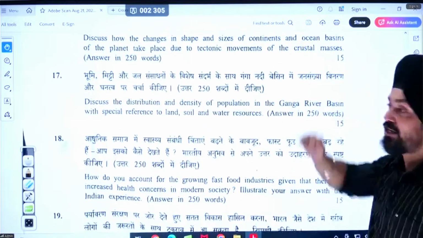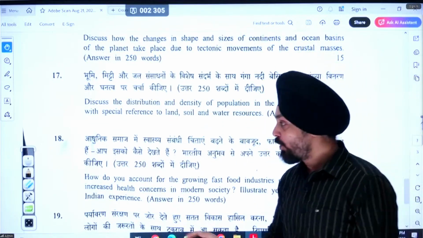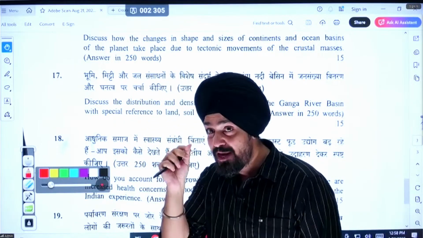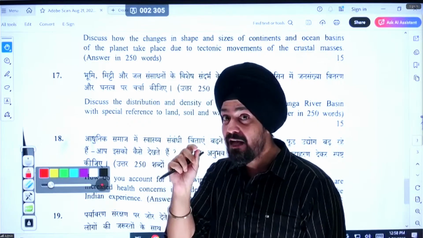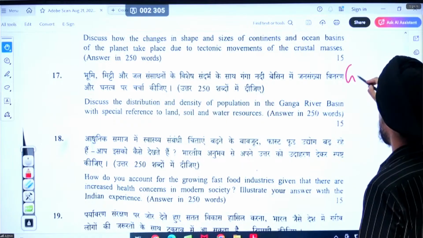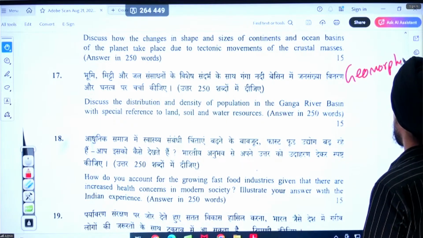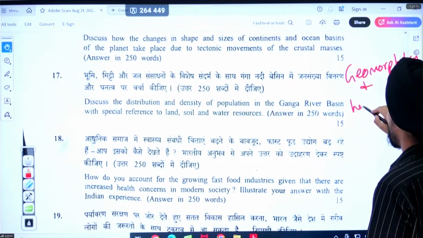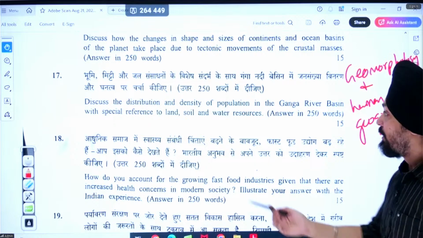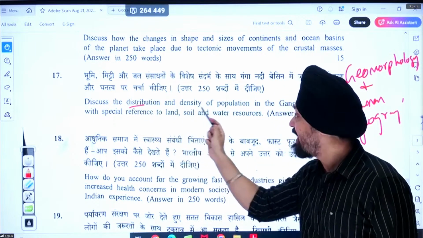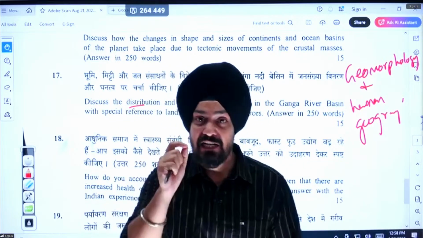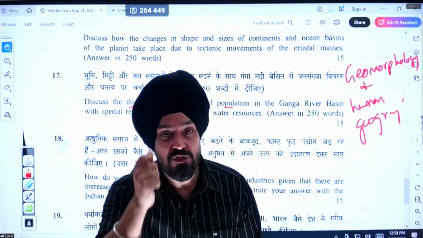Now, our next question is again from human geography. So here you have to think about how UPSC and what component UPSC is actually hitting. Here, the most focus of the UPSC was geomorphology and human geography. So, discuss the distribution and density of population. This is a topic which is known as population in human geography.